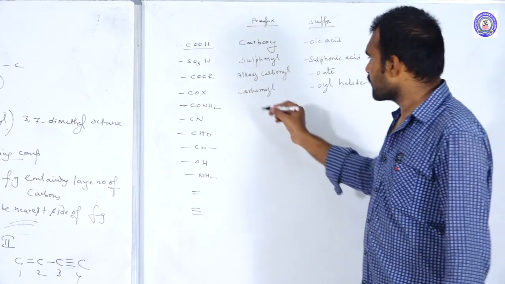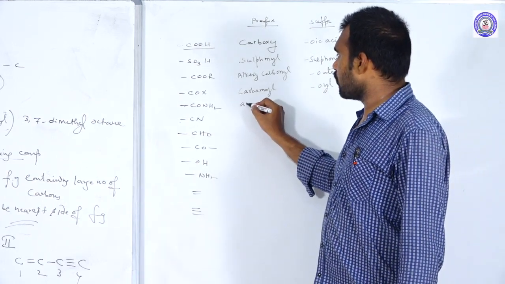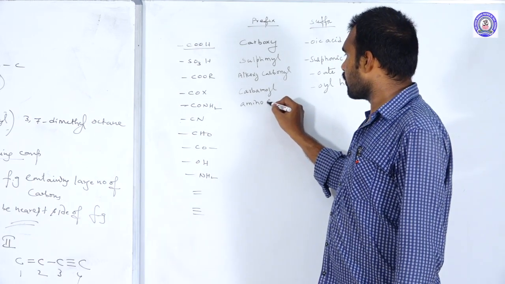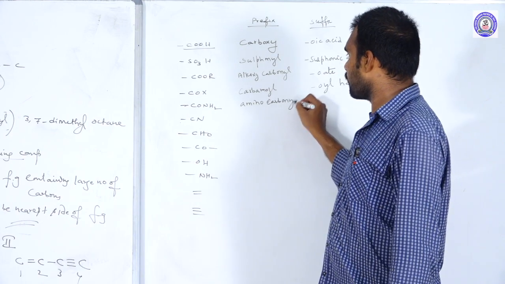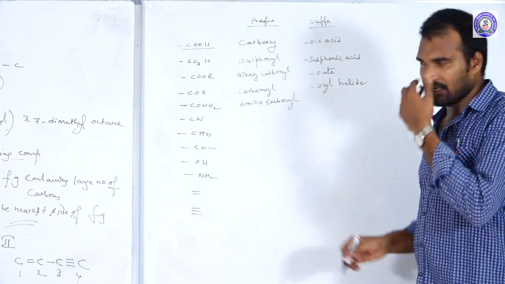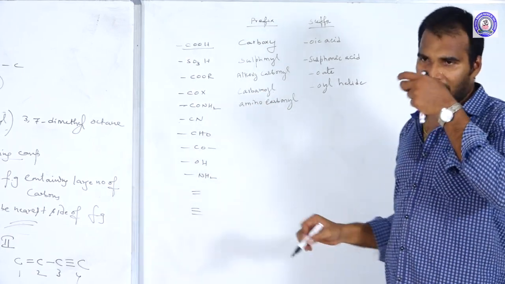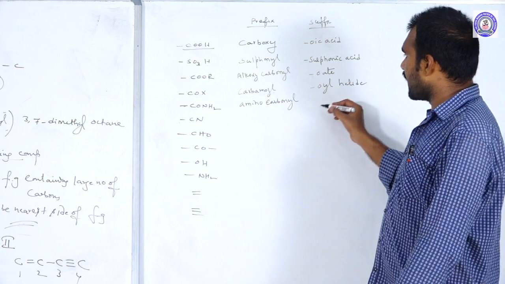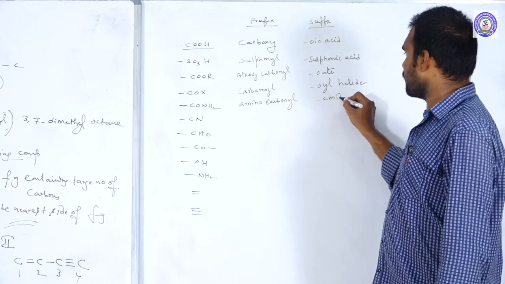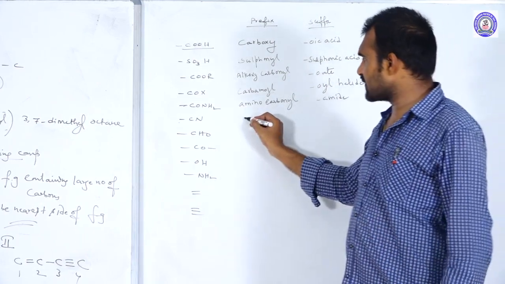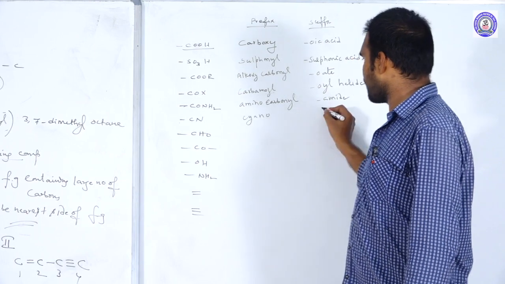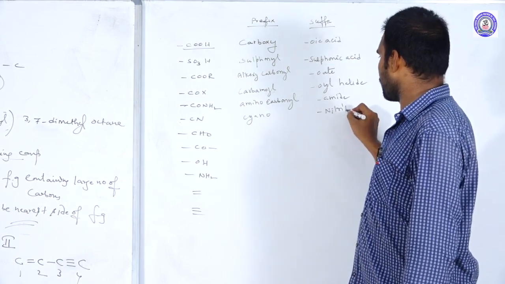Carbonyl halide. And this is aminocarbonyl. So this carbamoyl we also call aminocarbonyl or halocarbonyl, and the suffix is simply amide. Next one, this is cyano, and the suffix is nitrile.